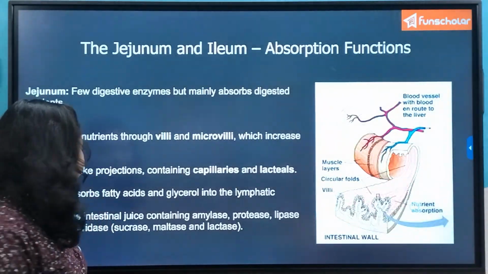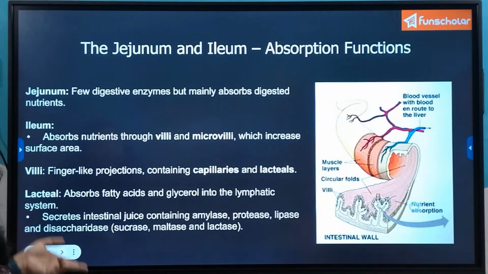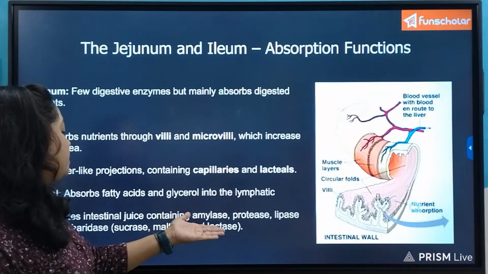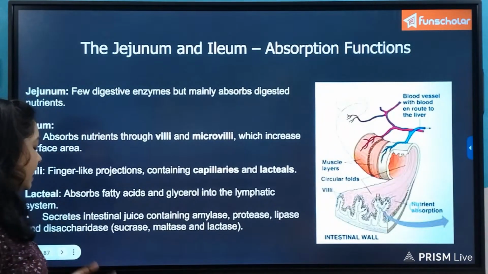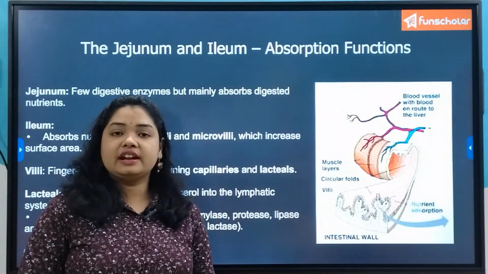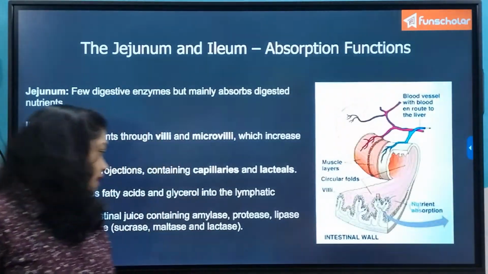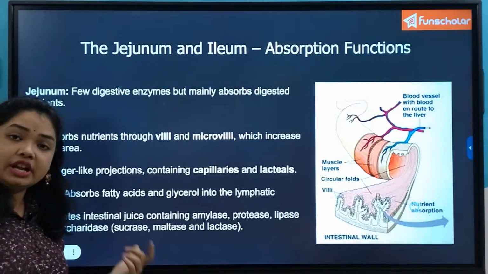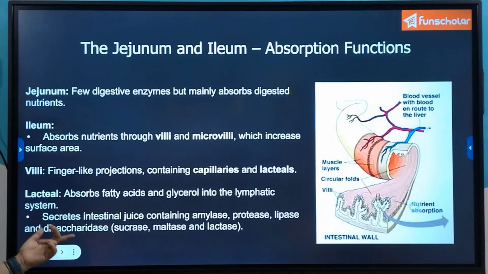bloodstream. And apart from it, the intestinal juices are also secreted within the intestine, consisting of amylase, protease, lipase and disaccharidase. We have already seen that the disaccharides, that are maltose, sucrose and lactose, consist of two types of simple sugars, or two monosaccharides, and the enzyme which breaks them down is known as disaccharidase.